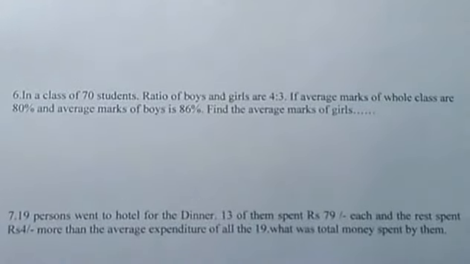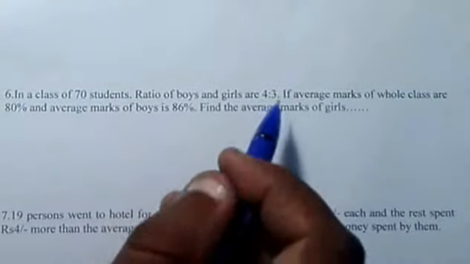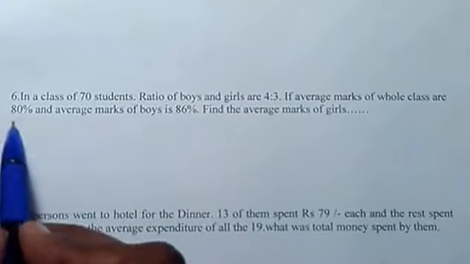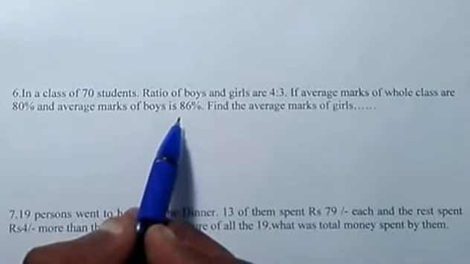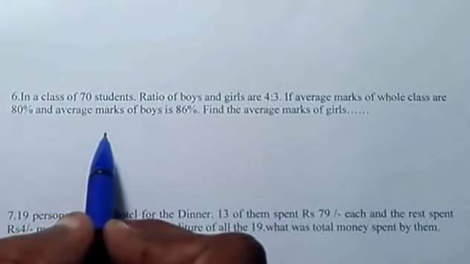Now let us see the next question. In a class of 70 students, the ratio of boys and girls is 4:3. The average marks of the whole class are 80% and the average marks of boys is 86%. Find the average marks of girls. It's that simple. We can use the alligation mixture method over here.